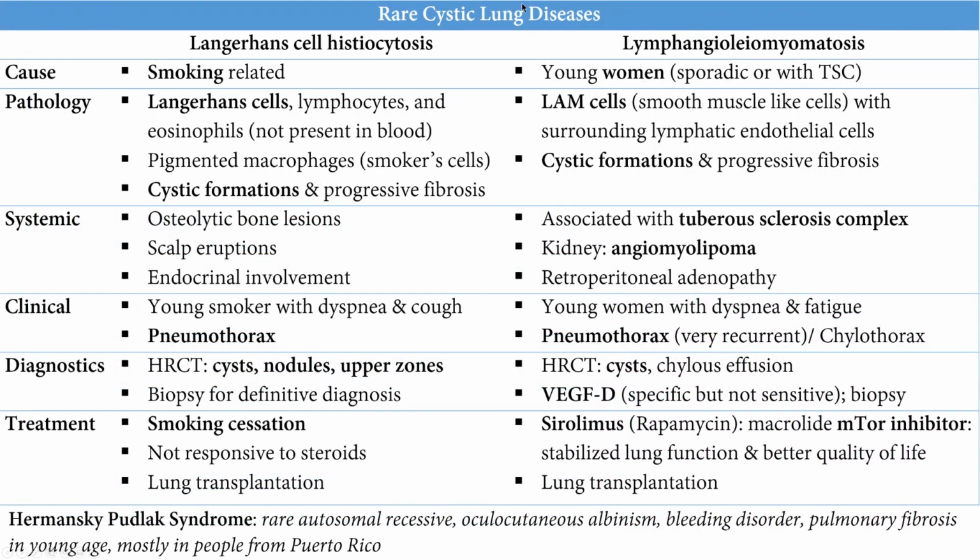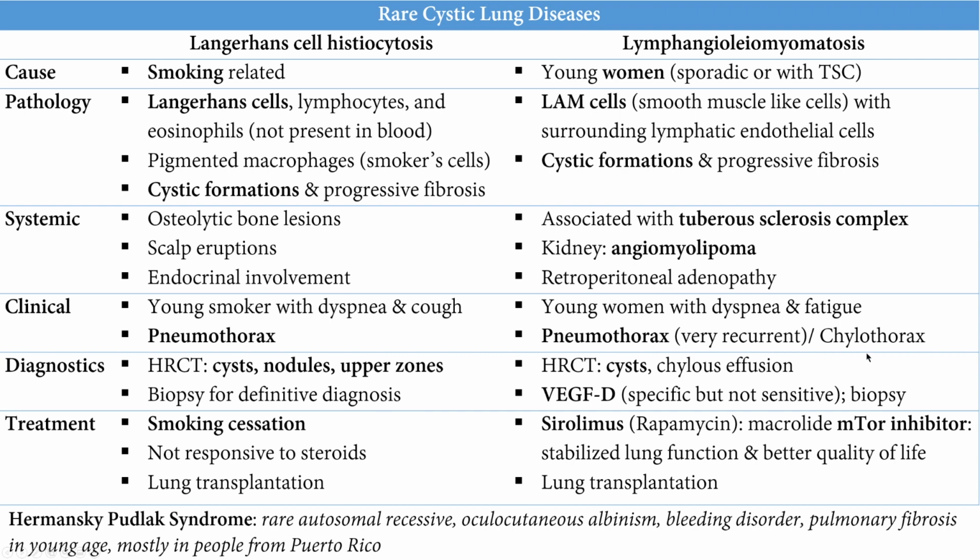Rare cystic lung disease. Now, you just have to differentiate between Langerhans cell histiocytosis and lymphangioleiomyomatosis. The difference is not in the CT. You're not going to find it different, because both can lead to cysts, as you can see, cystic formations in both of them. Both can lead to pneumothorax, even though pneumothorax in lymphangioleiomyomatosis is more common. Maybe it's likely to be recurrent.